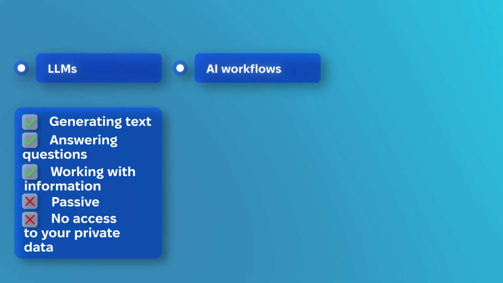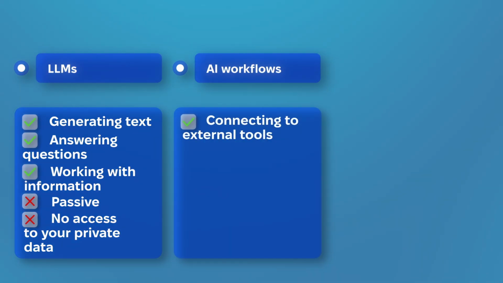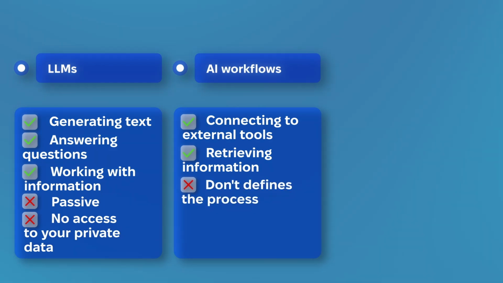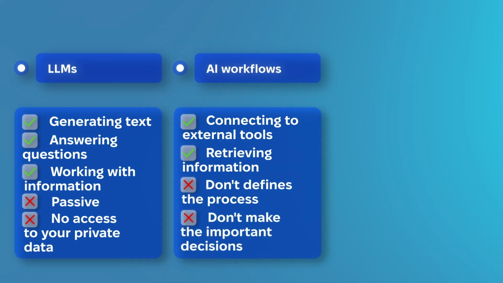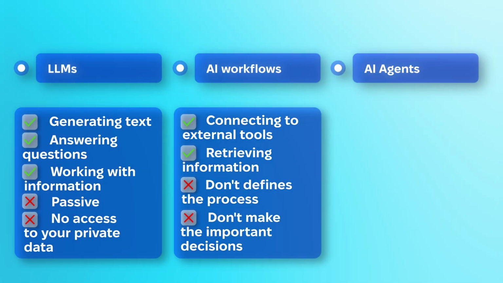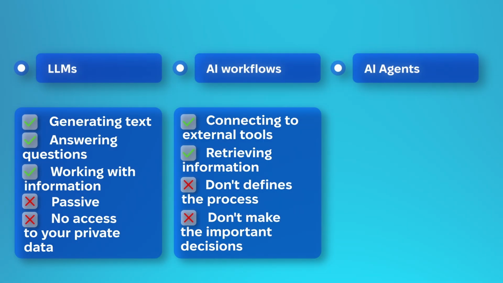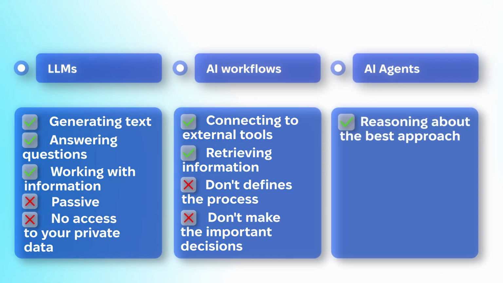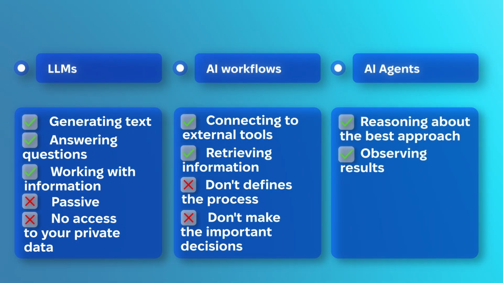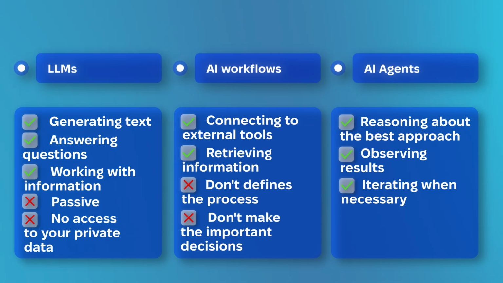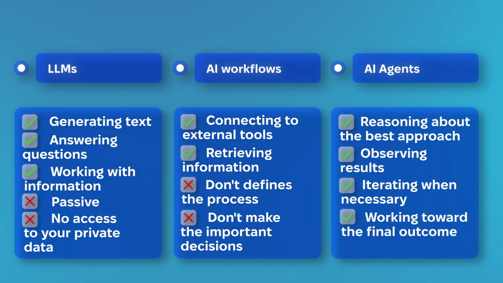Level 2. AI workflows. You provide an input, and the AI follows a predefined path created by you. It can connect to external tools and retrieve information, but the human still defines the process and makes the important decisions. Level 3. AI agents. You provide a goal, and the LLM becomes a decision maker inside the workflow. It can reason about the best approach, observe results, iterate when necessary, and work towards the final outcome.